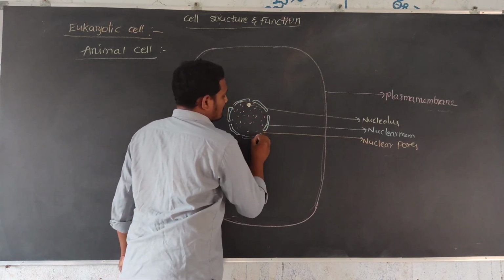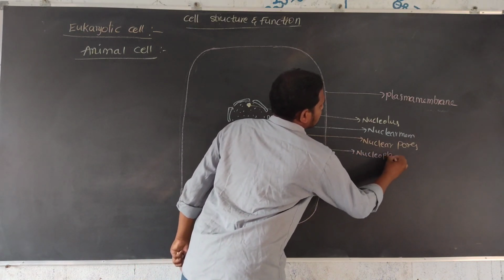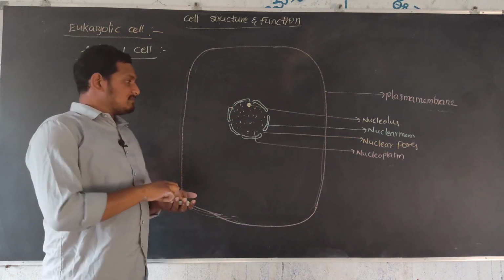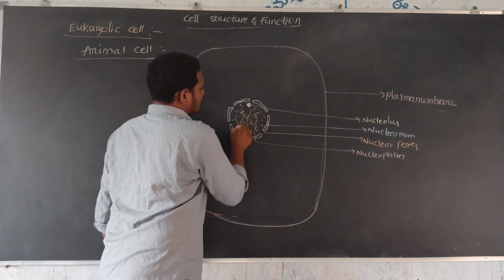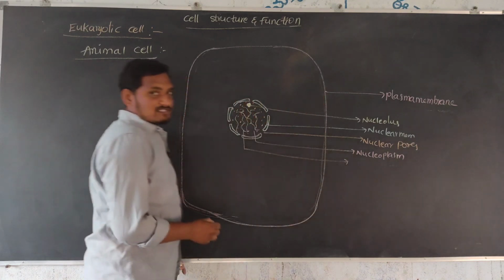This is the nucleoplasm. Next, inside the nucleoplasm, thread-like structures are observed, that is, chromatin fibers.